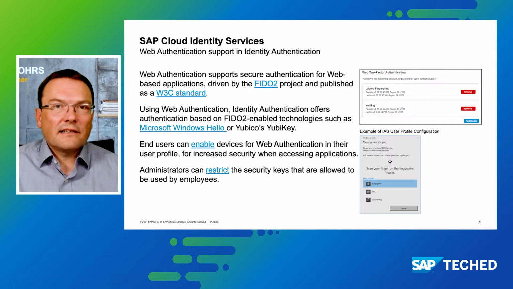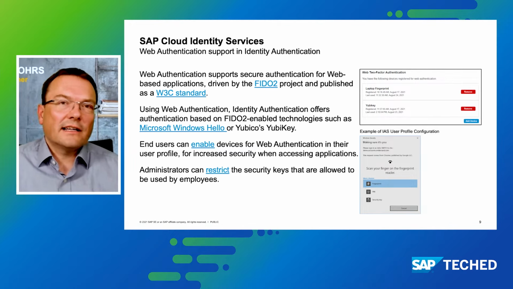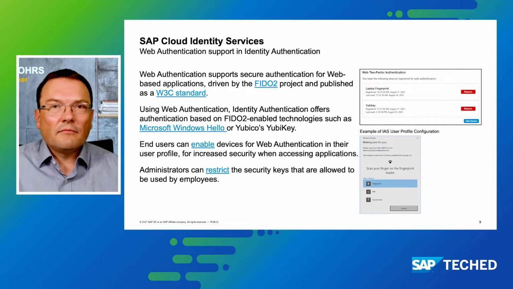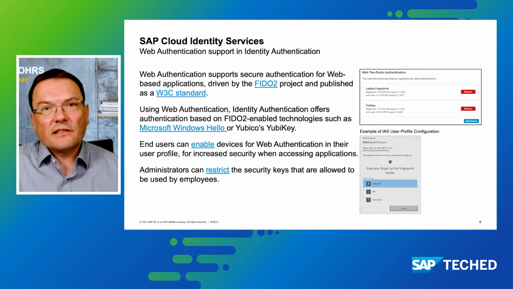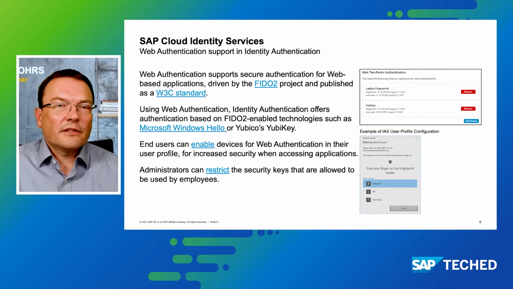On the lower right, you'll see another screenshot. This is the Windows security dialog that will pop up when, in the browser, you're authenticating in the identity authentication service. So for example, after entering username and password, it asks for the second factor. And here I can now choose which one I want to have. I can either use my fingerprint, or I can enter the Windows PIN, or I can use the security key from Yubico. This actually leads to yet another factor, because that security key requires a PIN to become active. So I need to enter a PIN, then the YubiKey becomes active, and then I'm able to put my finger on the device and thereby activate the authentication.